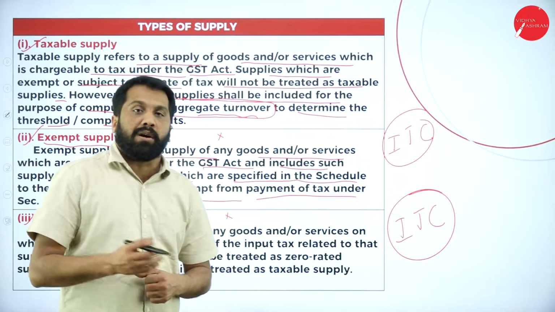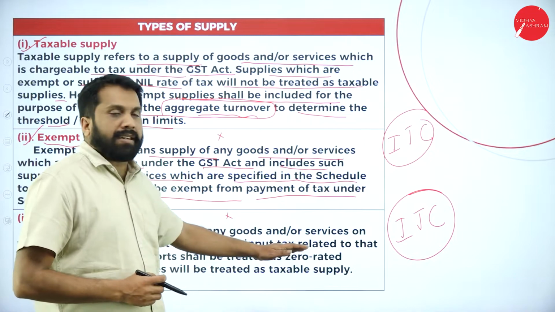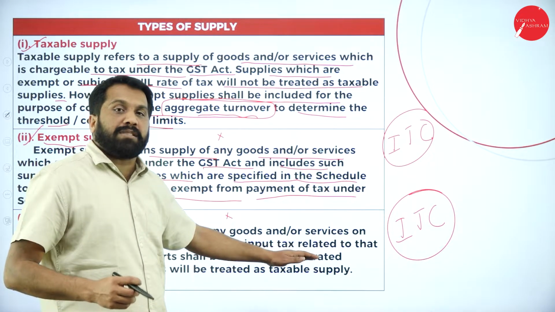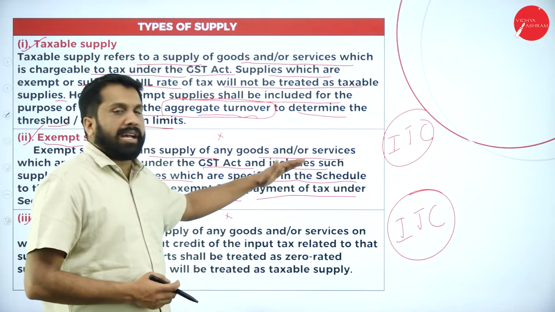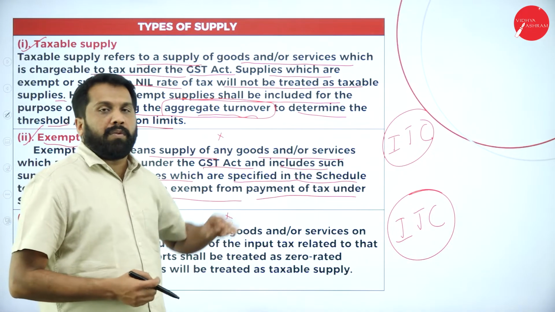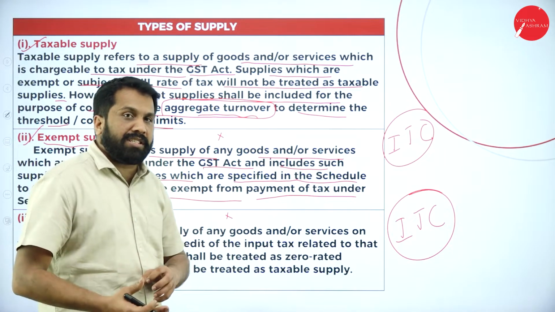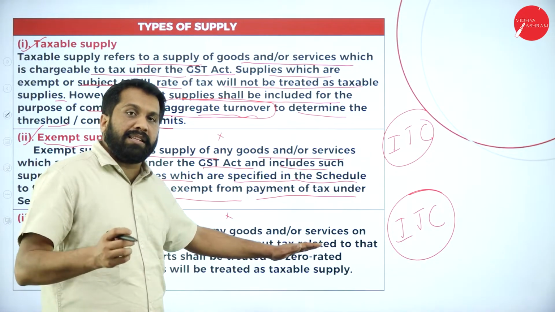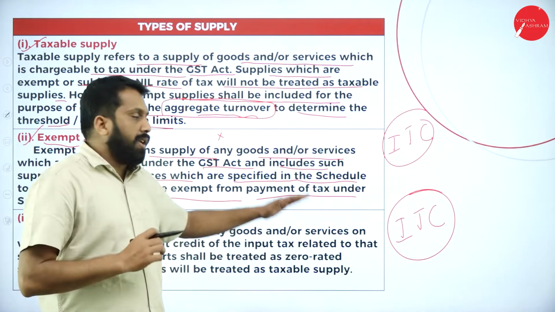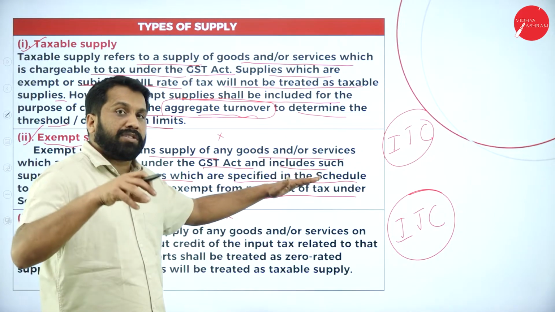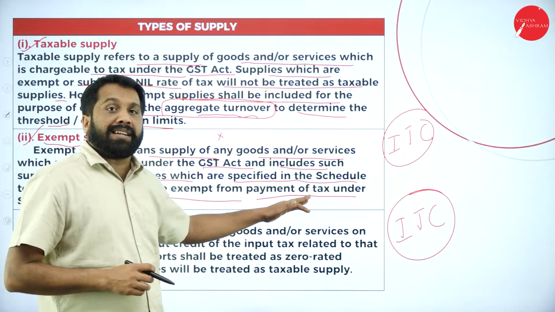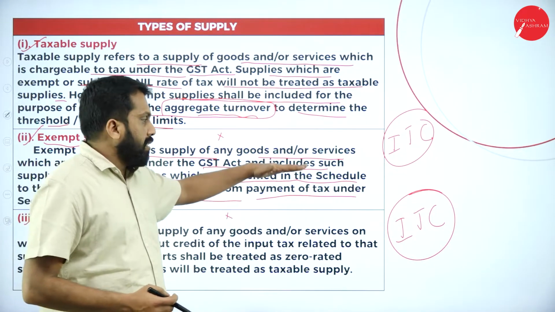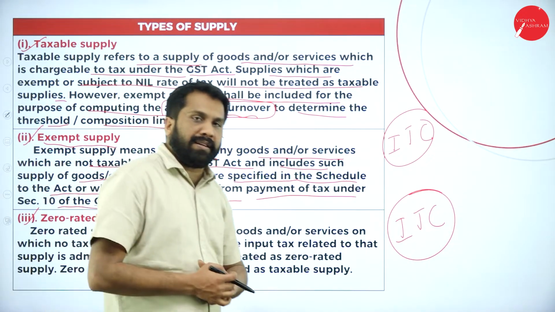Whatever tax is paid on purchases, you can claim. In case of zero rated, whatever tax is paid on purchases, you can claim. In exempt supply, whatever tax is paid on purchases, you cannot claim at the time of sale. You cannot do that, but here you can do that.